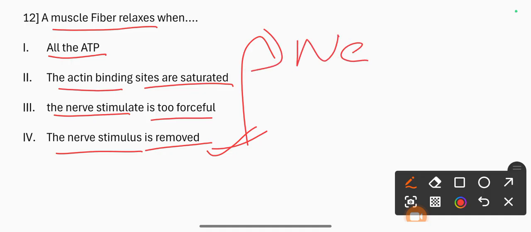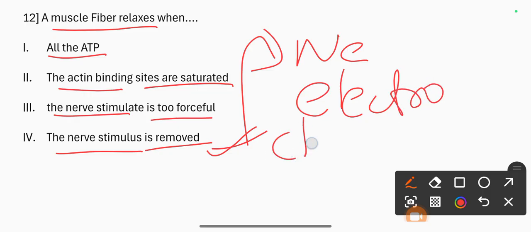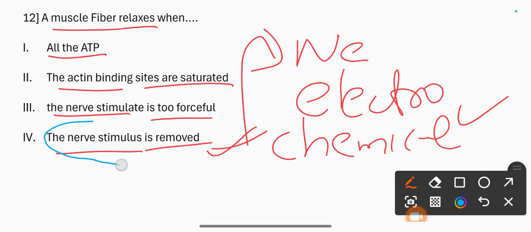Contraction and relaxation of muscle depend upon the electrochemical stimulation of the nerve. Option 4 is the correct one.